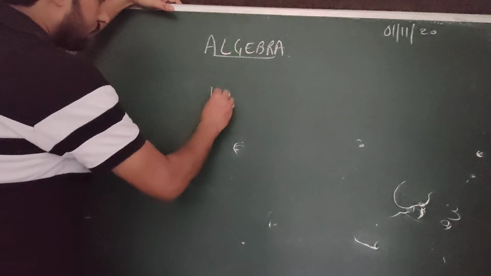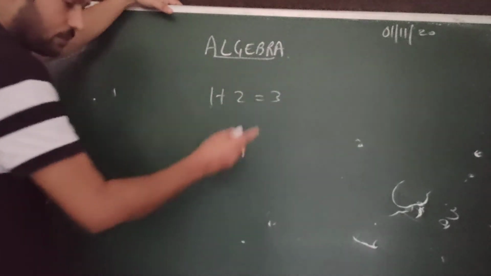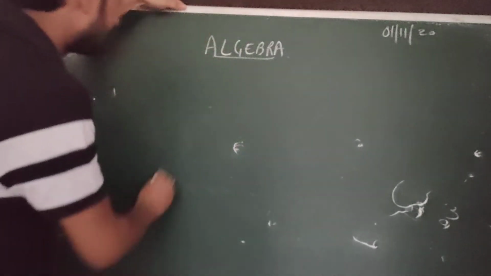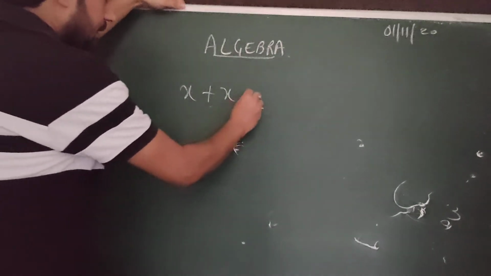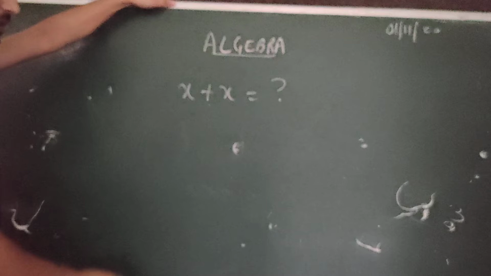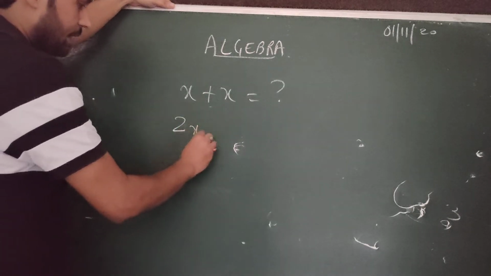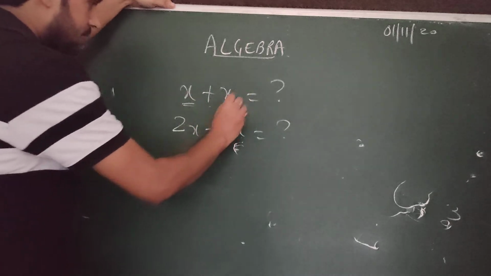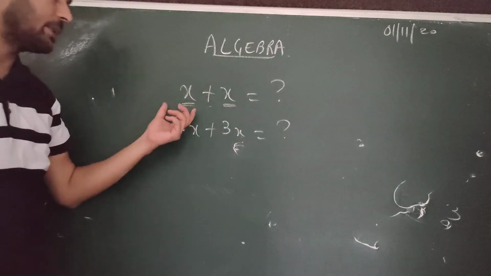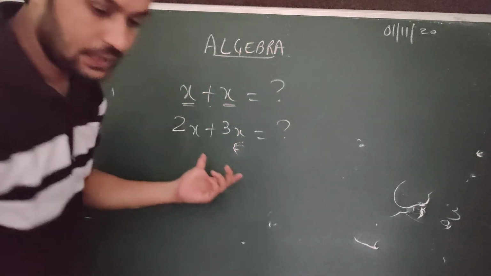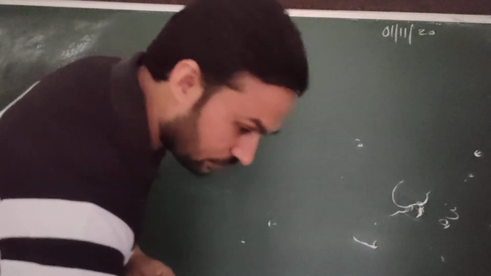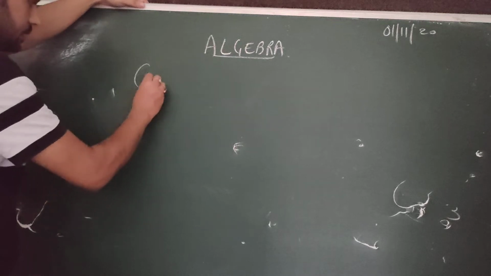Like till now we know that 1 plus 2 will get 3, all those things we know. But supposing we have something like this, x plus x, then what will be the answer? If we have, supposing, 2x plus 3x, what is the answer? Because of this x, many students face difficulty. What is this x? So to understand algebra, we have to first know what is a constant.